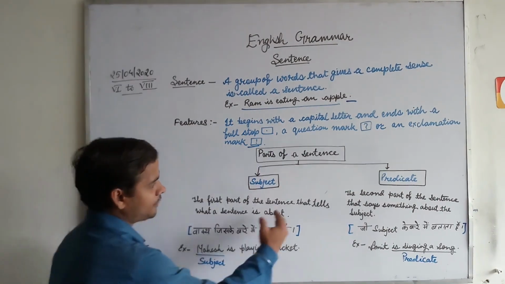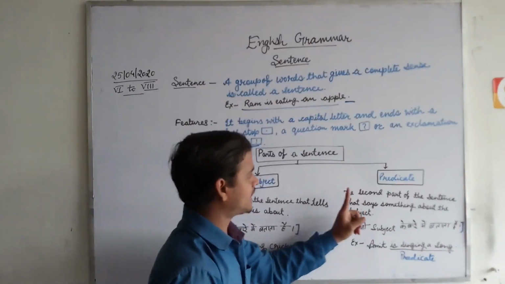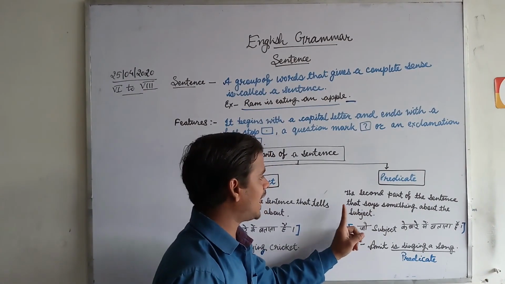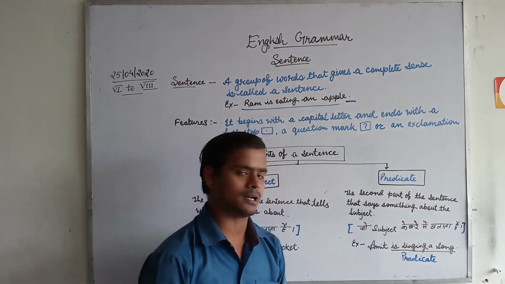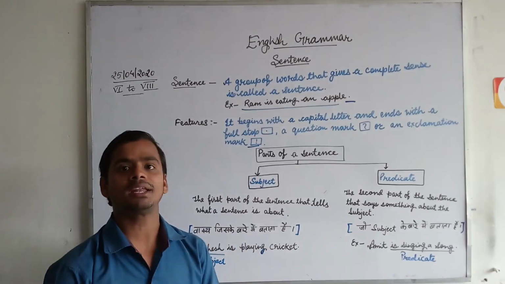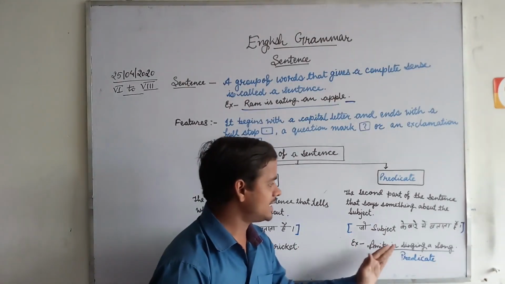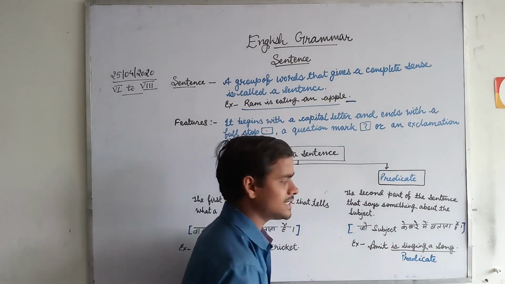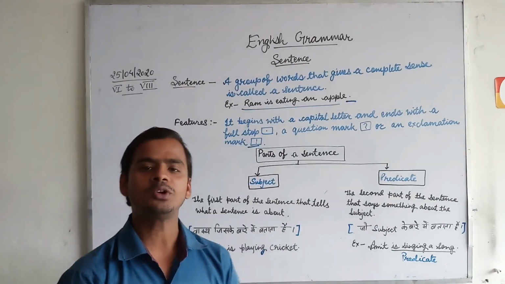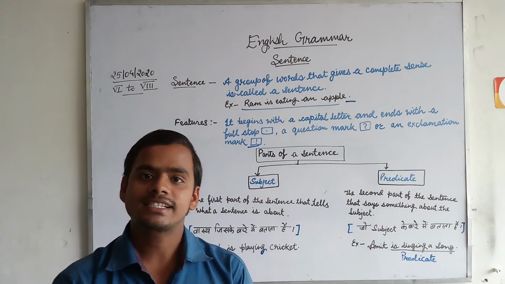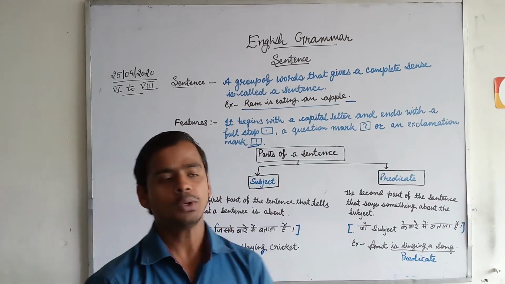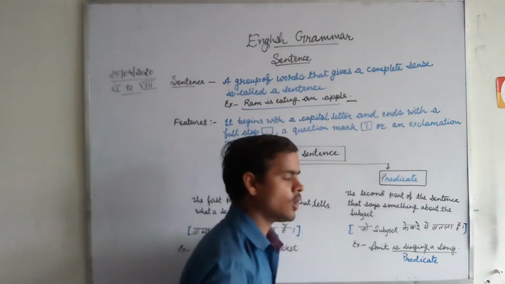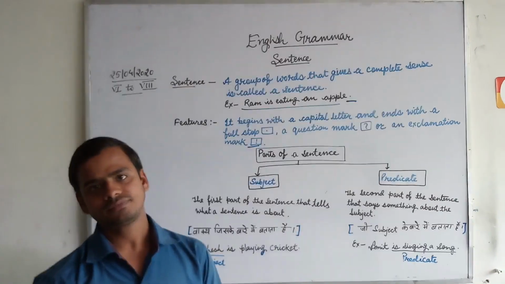Okay, and if I come to the next part, the second part of the sentence that says something about the subject, that is called a predicate. If I write Amit is singing a song, what is Amit doing over here? Amit is singing a song. So, is singing a song is the predicate.